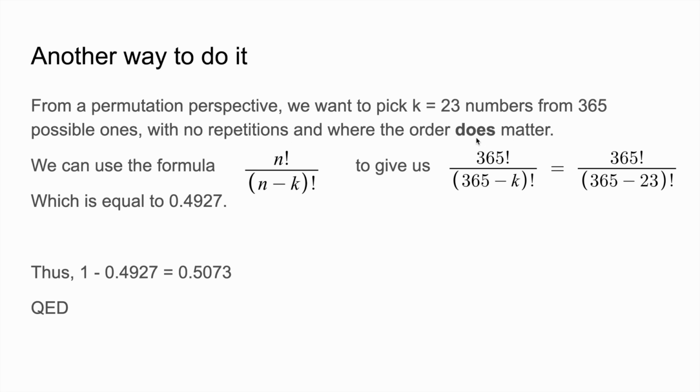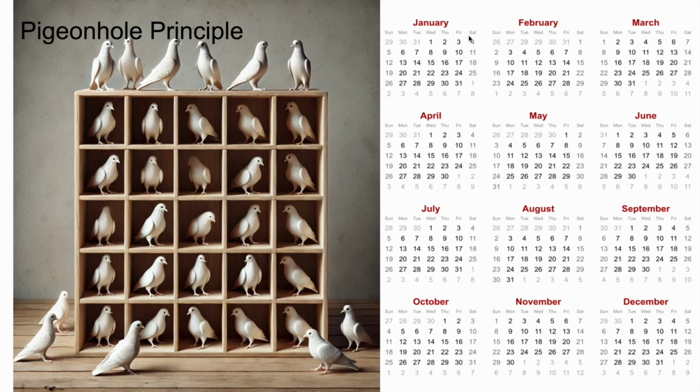where the order does matter, which means that, for example, if person A has got the 1st of January as a birthday, and person B has got the 2nd of January as a birthday, then this is not the same as person B having the 1st of January and then person A having the 2nd of January.